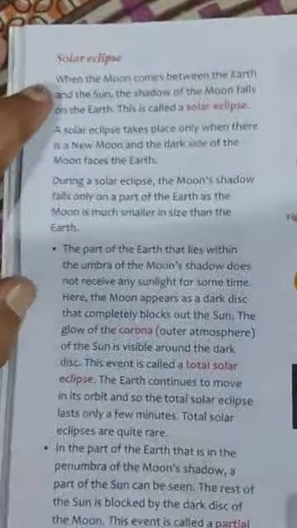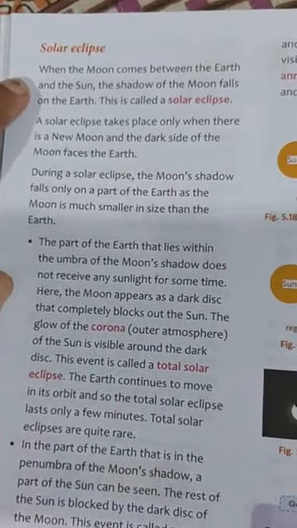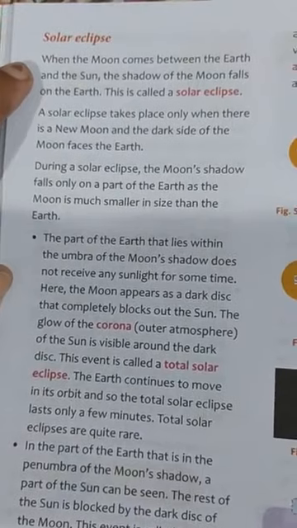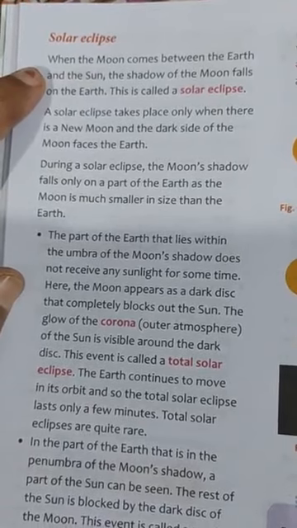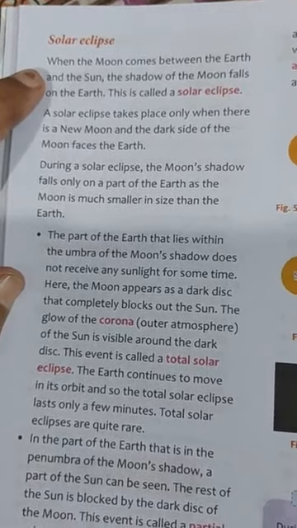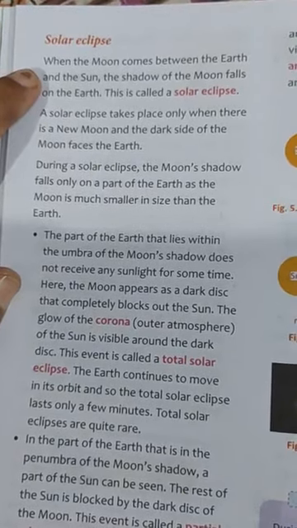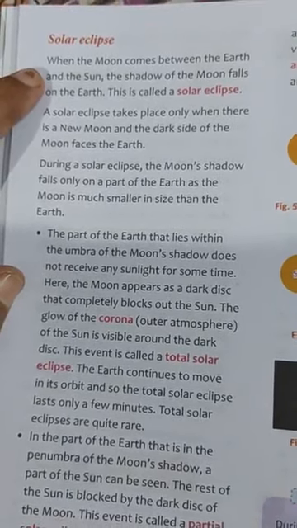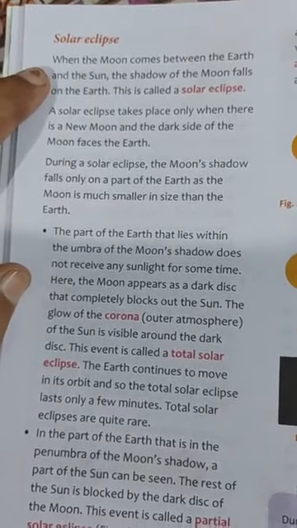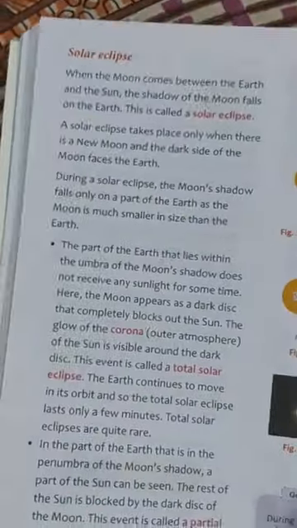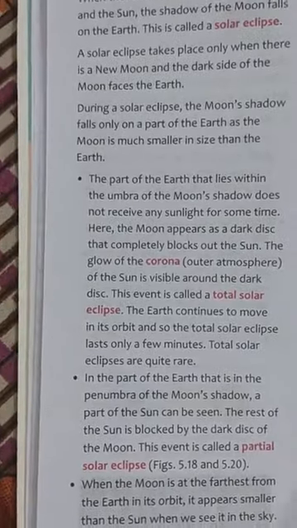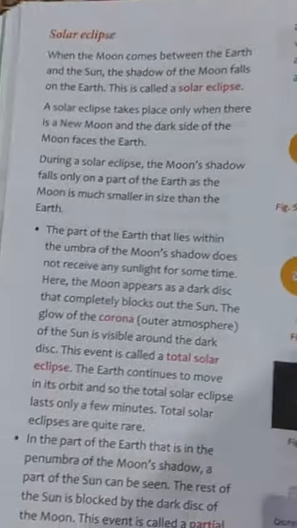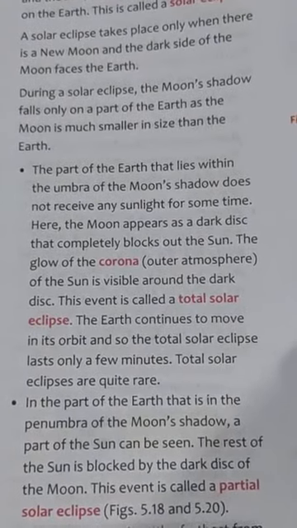Okay, so next is the solar eclipse. So during solar eclipse, when the moon comes between the earth and the sun, then the shadow of the moon falls on the earth. So this is called a solar eclipse. So a solar eclipse takes place only when there is a new moon and the dark side of the moon faces towards the earth. So during a solar eclipse, the shadow of the moon falls only on a part of the earth, because you know very well that the moon is smaller than the earth.